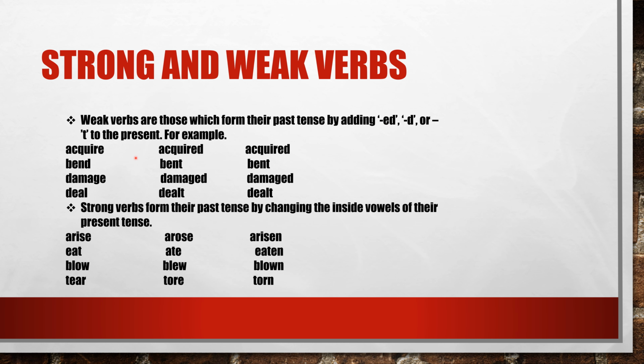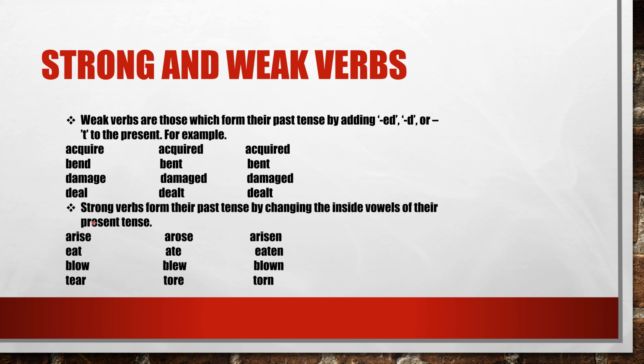For example, acquire, acquired, acquired; bend, bent, bent; damage, damaged, damaged; deal, dealt, dealt. So you must have noticed that all these words have formed their past tense by adding ed, d and t.